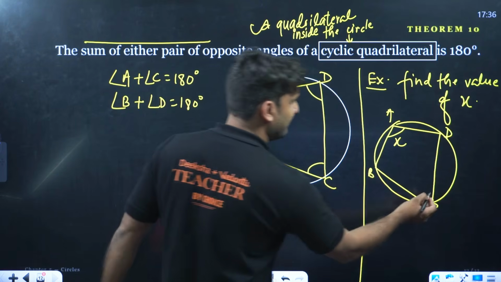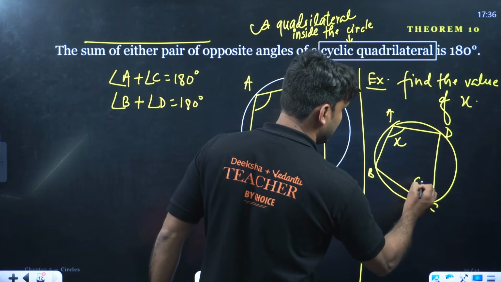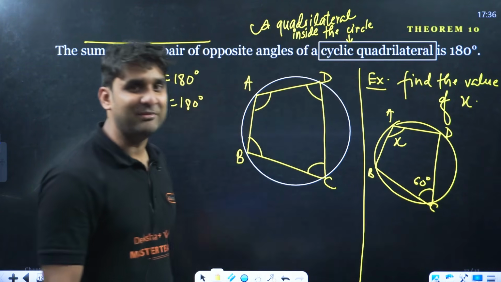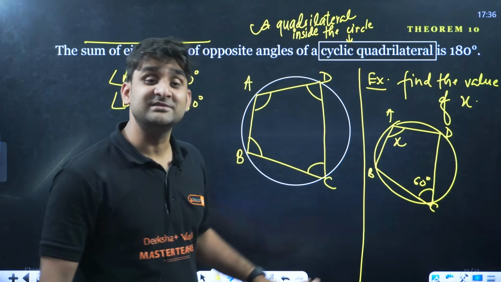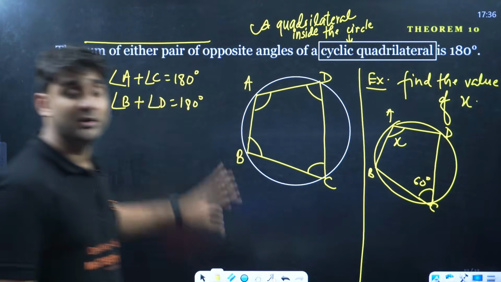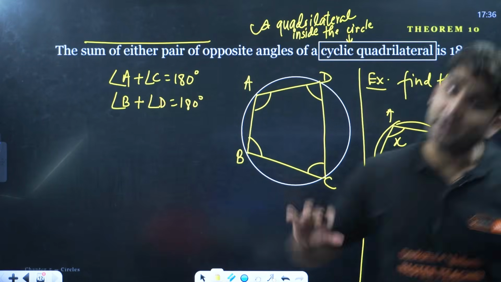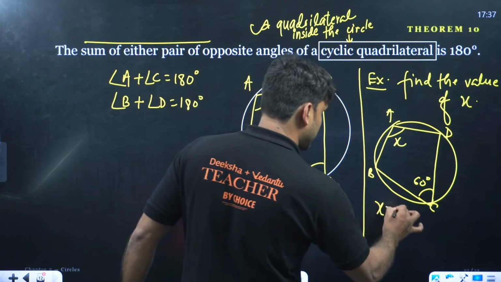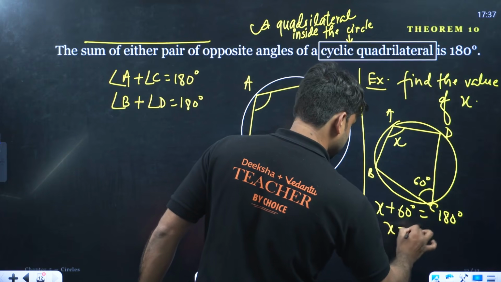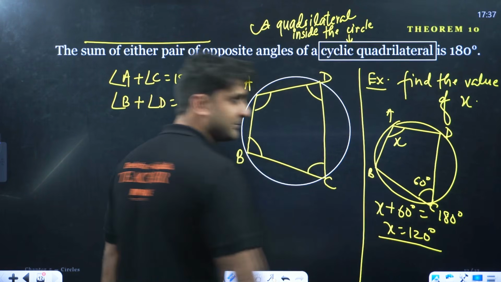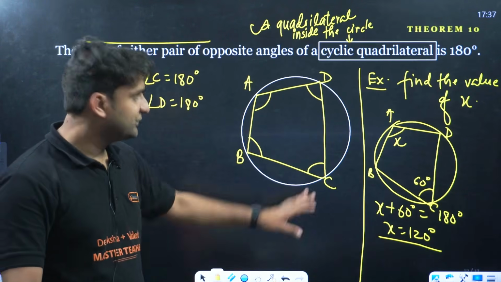So what will be the value of x if this is equal to 60 degree? Tell me, if this is 60 degree, angle C, so the opposite of angle C is A, and according to the theorem, the sum of opposite angles is equal to 180 degree. So my dear, x plus 60 will be equal to 180 degree, so x will be equal to 120 degree. Answer. Simple. So this is all about it.